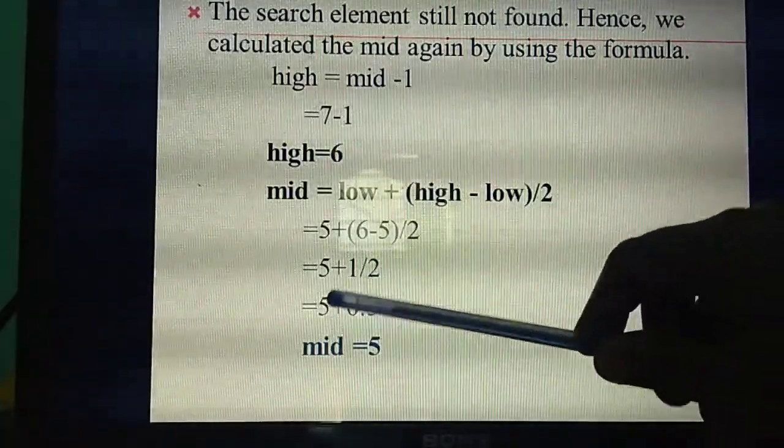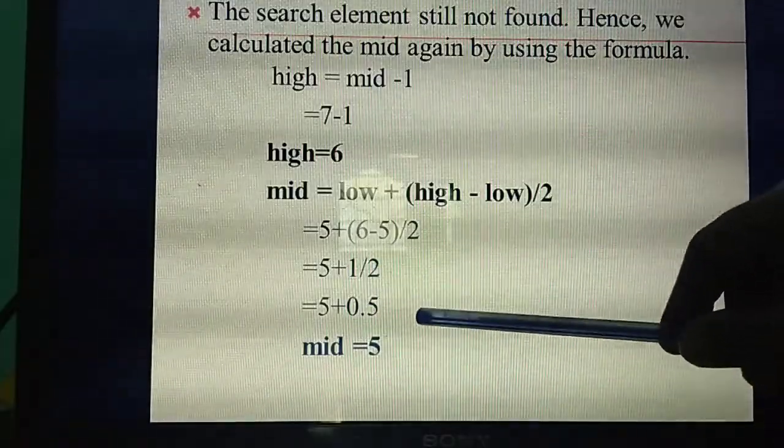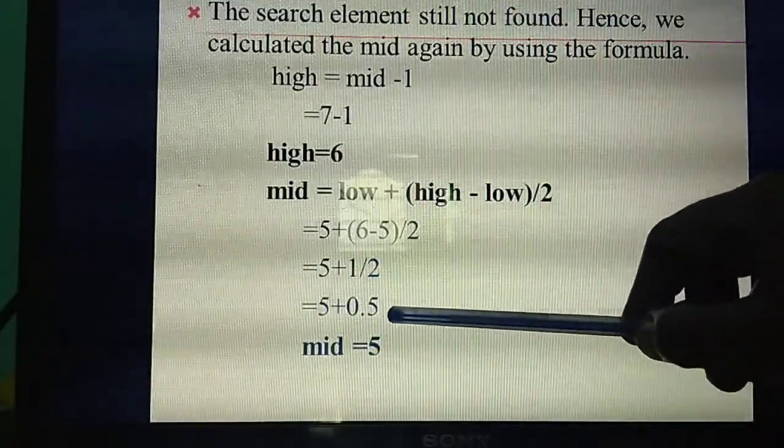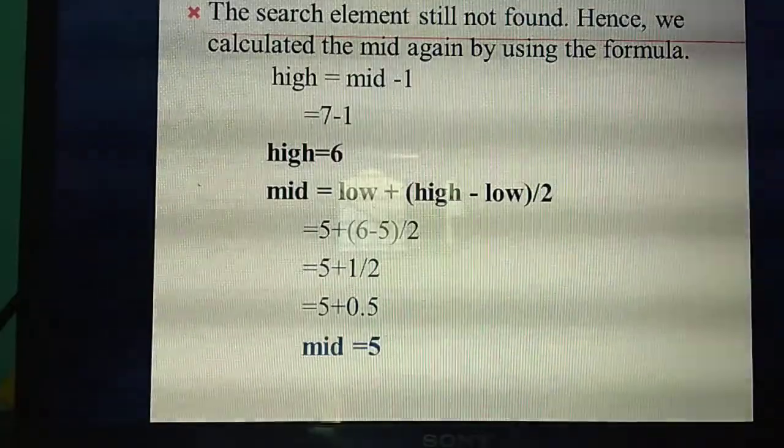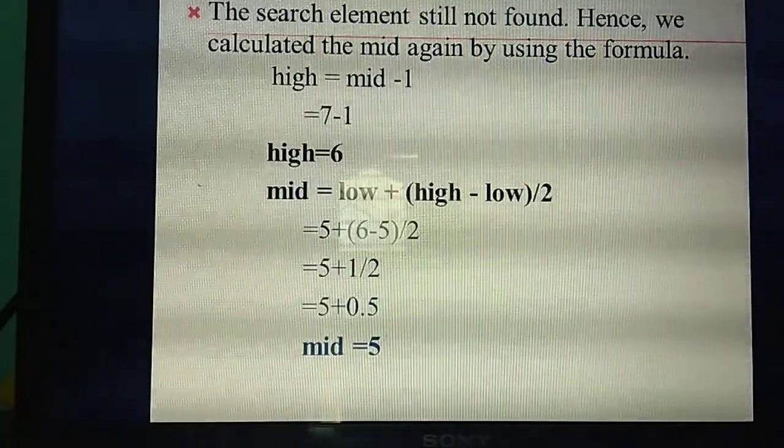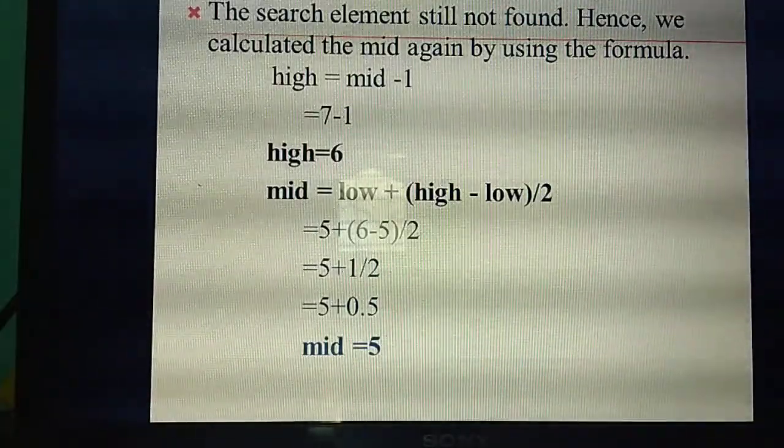So equals 5 plus 6 minus 5, which is 1, divided by 2. So 5 plus 1 divided by 2 means 0.5, so 5.5. So now the mid value is 5. Okay. So please note it down. These steps are not in your textbooks.